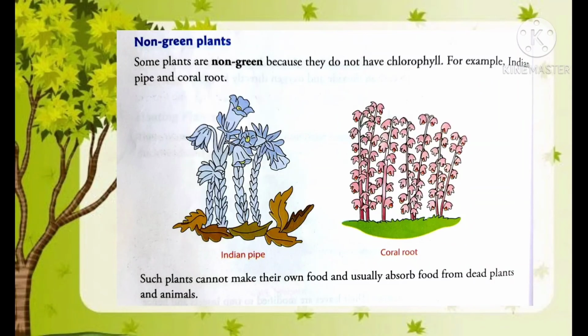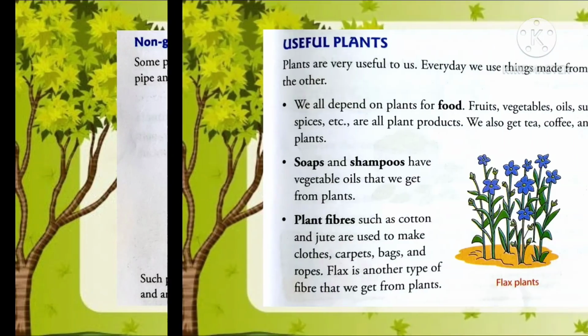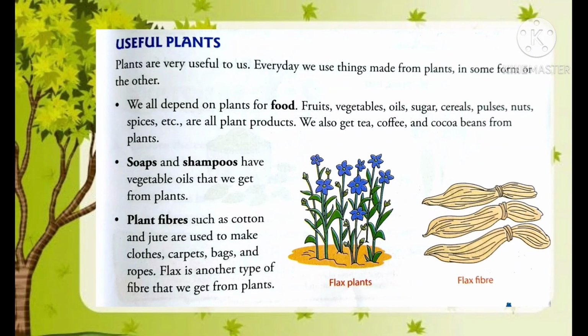So students, this is all about terrestrial and aquatic plants. Now let's know about some useful plants which help us in different ways. Plants are very useful to us, as we all know. First of all, they provide us oxygen. Beside that, they are used in many other ways also.